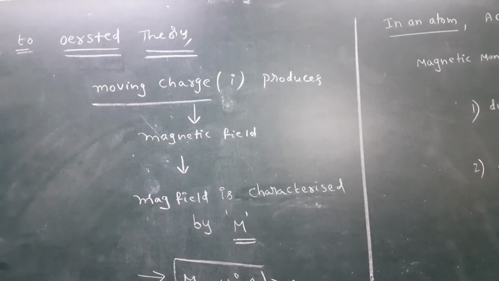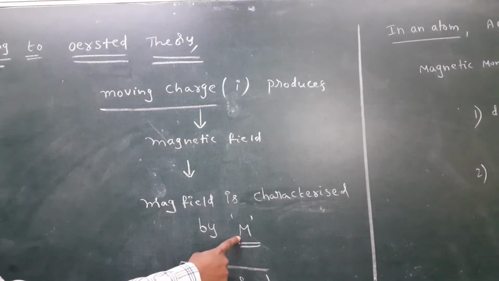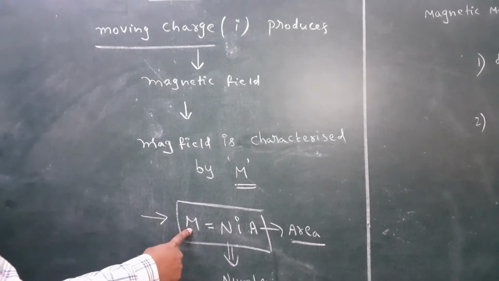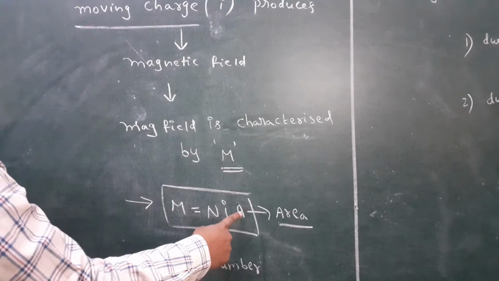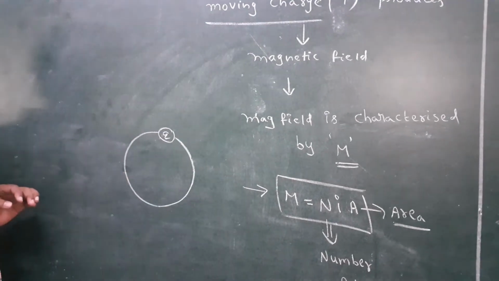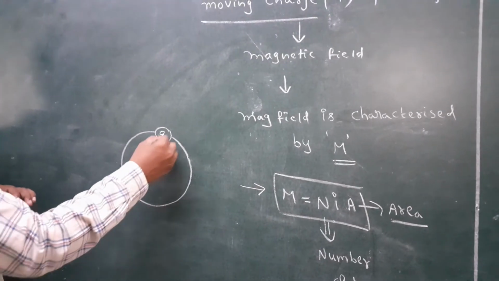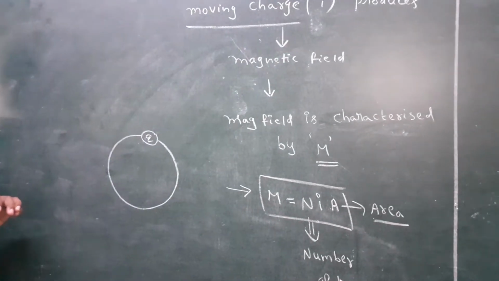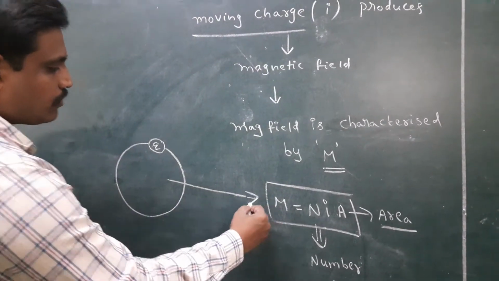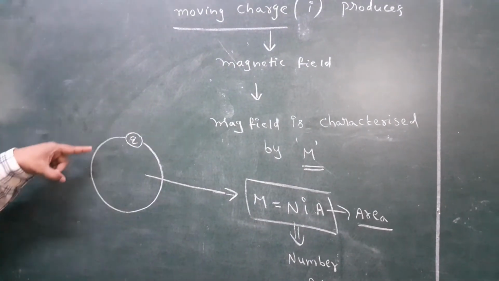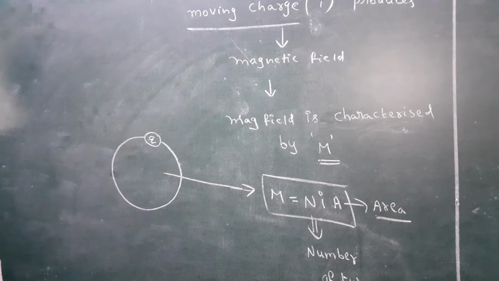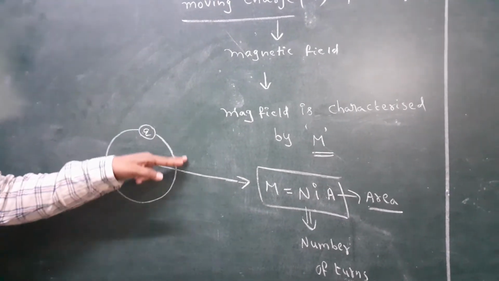Magnetic field is characterized by magnetic dipole moment. The magnetic dipole moment in the orbit formula becomes NIA. That means any charged particle moves in a circular path, and this moving charge produces the magnetic field. This magnetic field is characterized by magnetic moment. The formula for magnetic moment of a charge moving in a circular orbit is M equal to NIA. Here A is nothing but the area of the circular orbit.